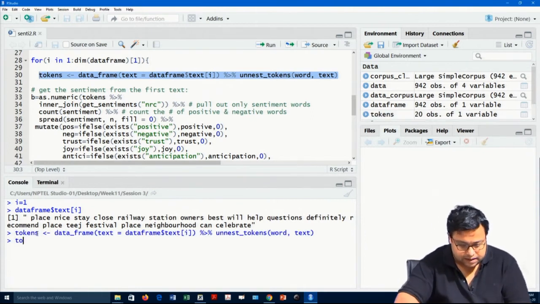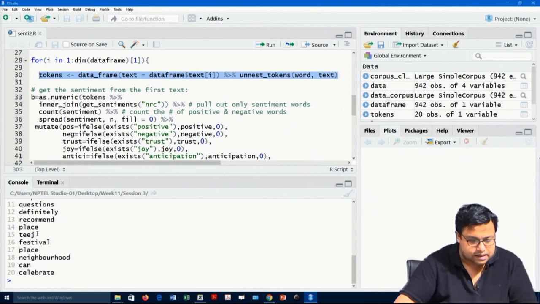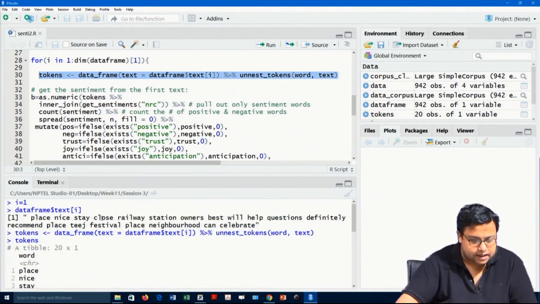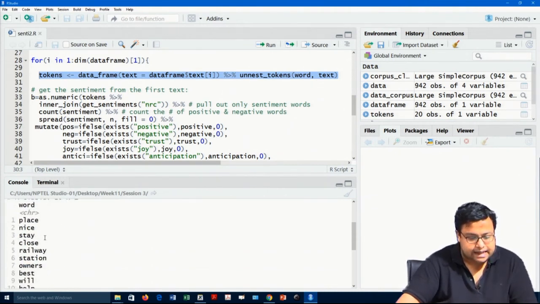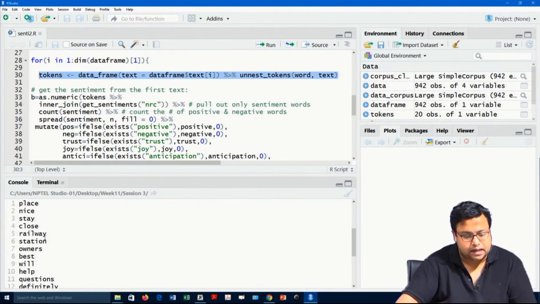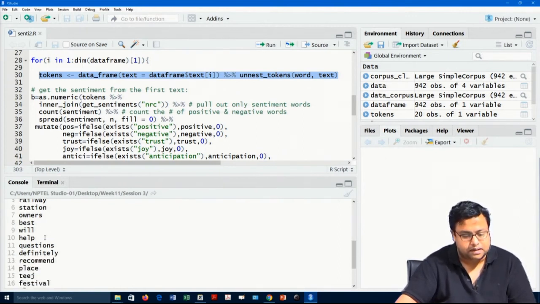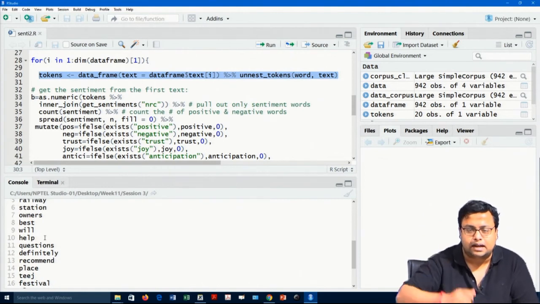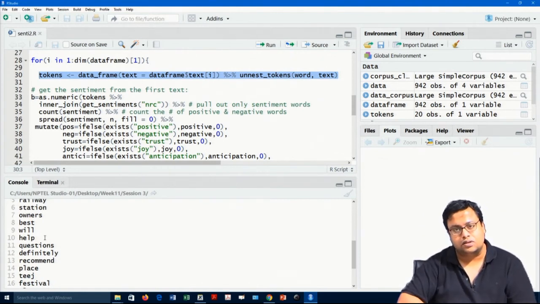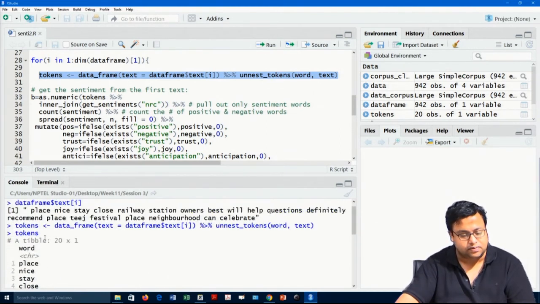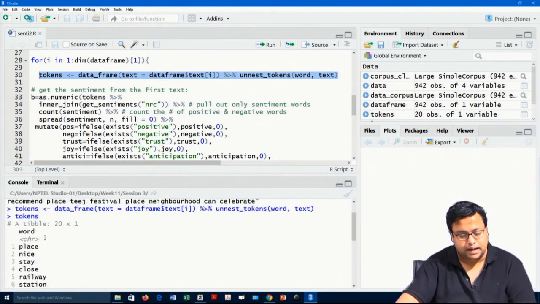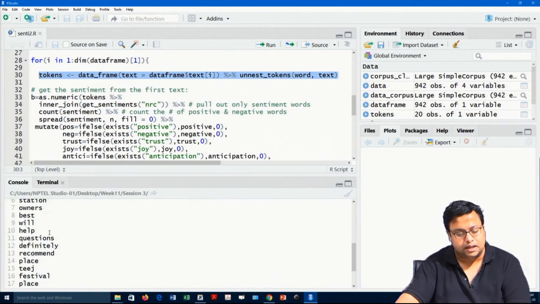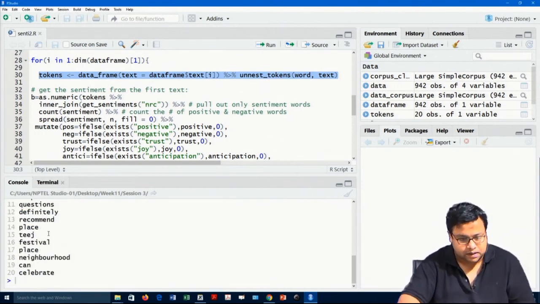If I run this, what are the tokens? The tokens are breaking this text into words: place, nice, stay, close, railway, station, owners, base. I can create tokens as sentences also, but here we are creating word-wise tokens, each word is one token. So I have 20 words in this particular text.